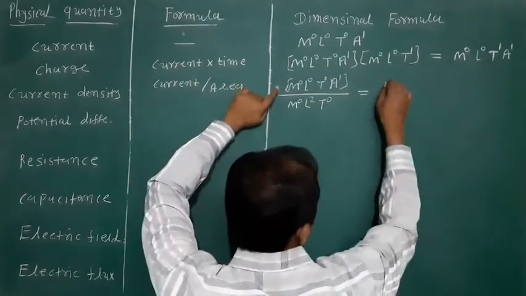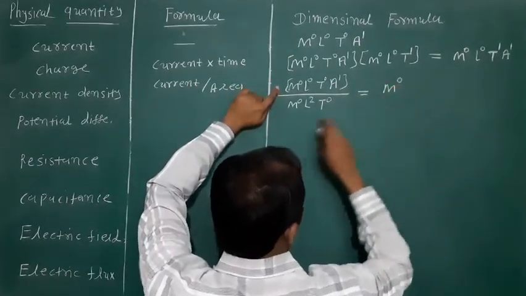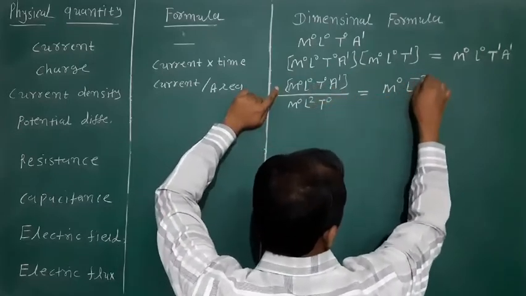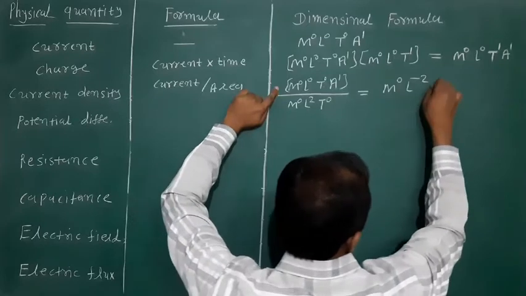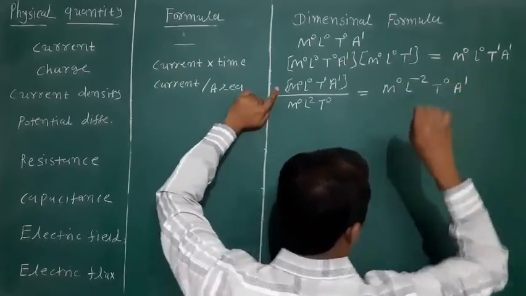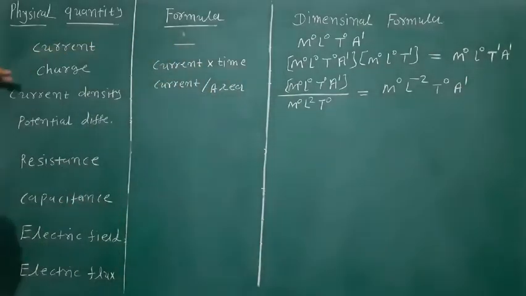Here M raised to 0 minus 0 means 0, L raised to 0 minus 2 means minus 2, T raised to 0 minus 0, and A raised to 1. This is the dimension formula for the current density.